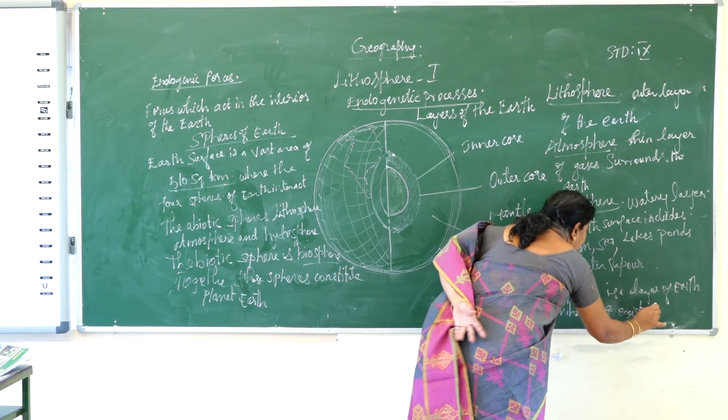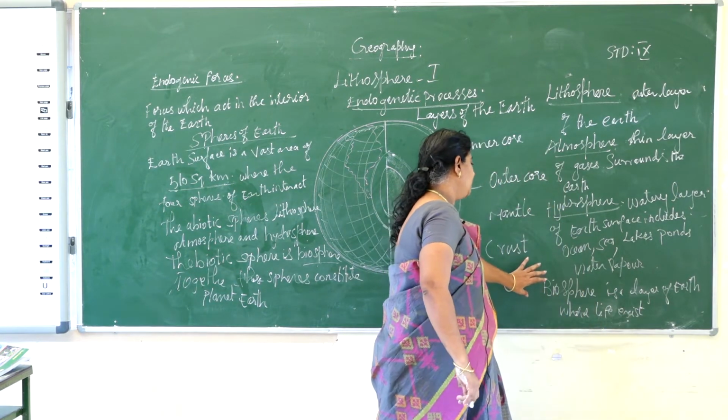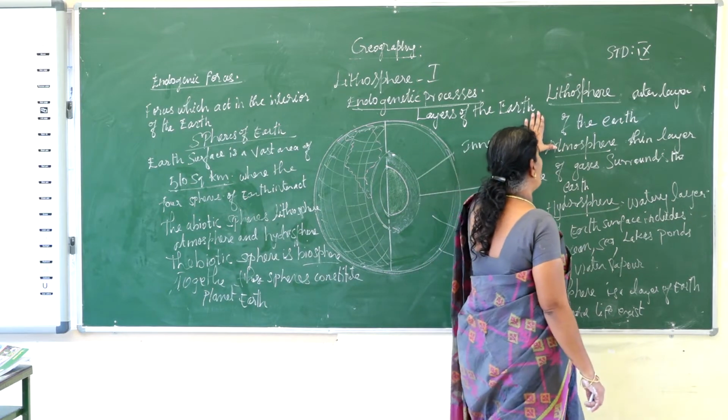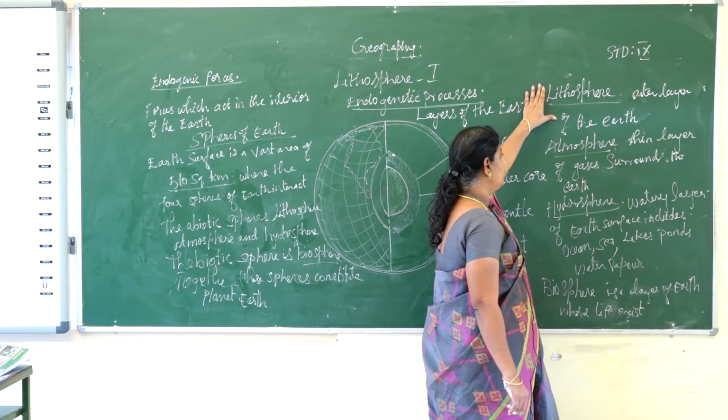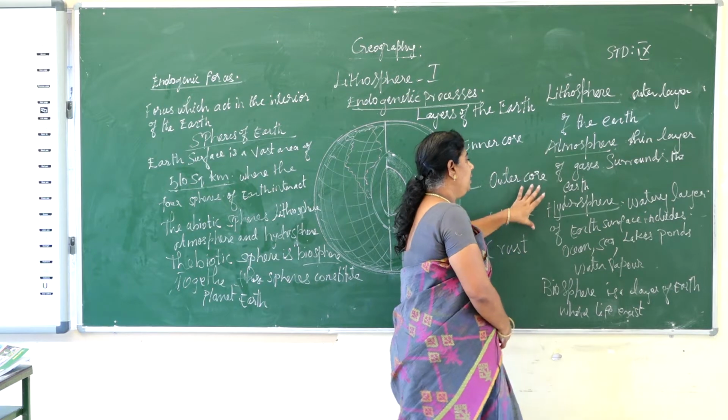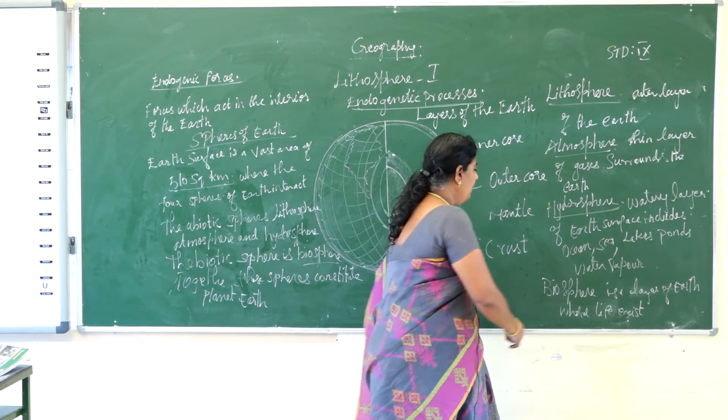Here only life exists. These are the four spheres: one is lithosphere, next is atmosphere, then hydrosphere and biosphere.